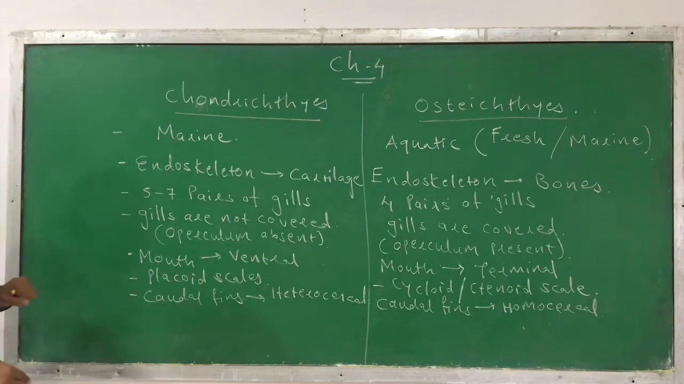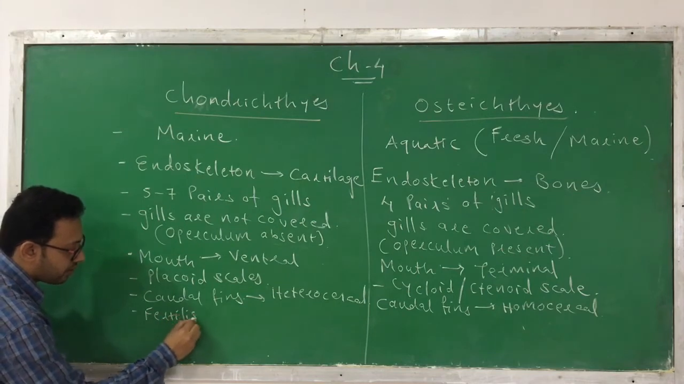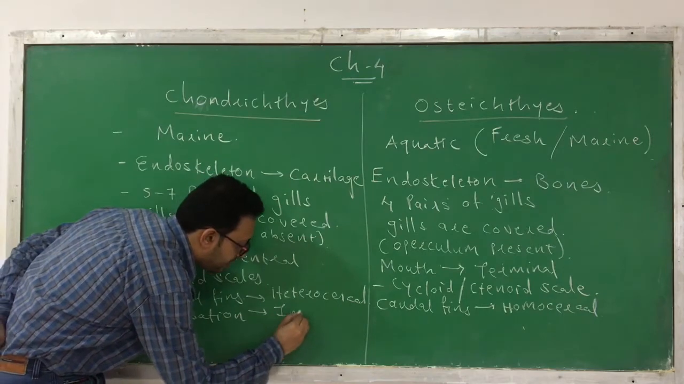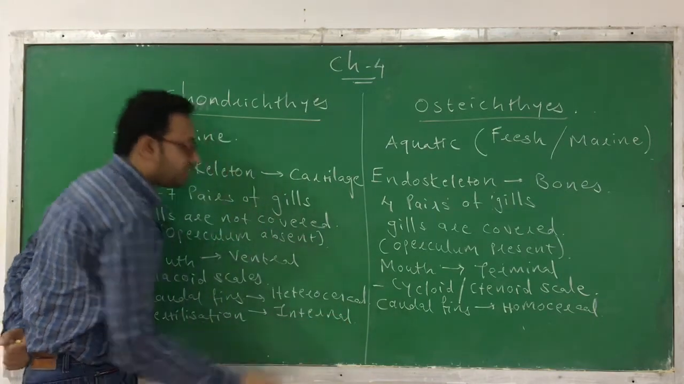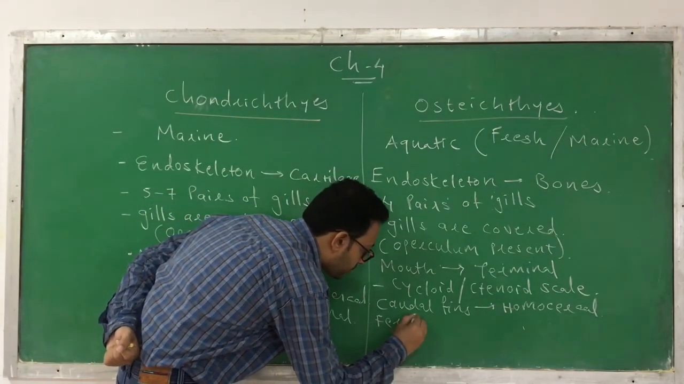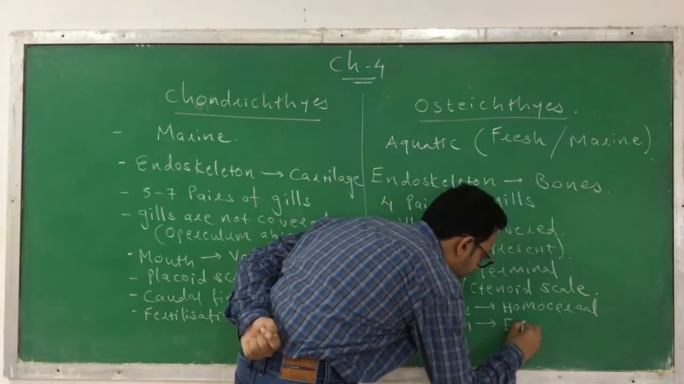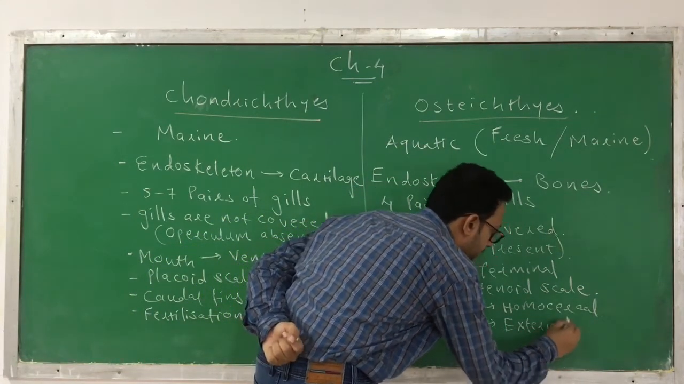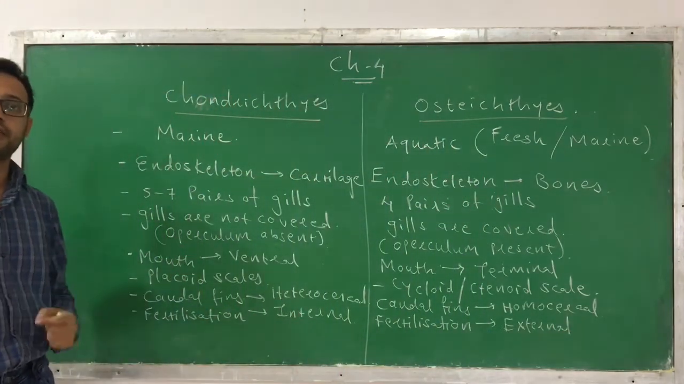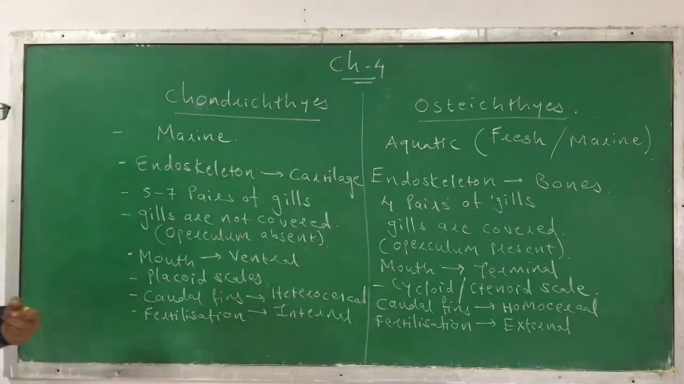Here in chondrichthyes, the fertilization occurs internally. So internal fertilization occurs. Whereas in osteichthyes, the fertilization is external, means it occurs outside the body. In case of chondrichthyes, the fertilization occurs inside the body, that means internal fertilization. In case of osteichthyes, the fertilization occurs outside the body.